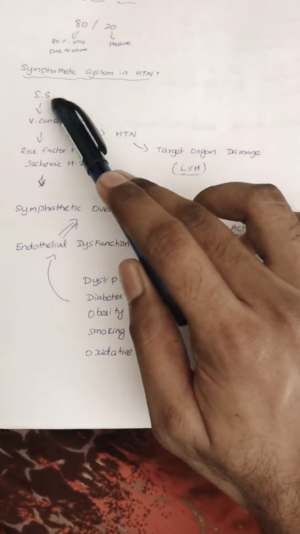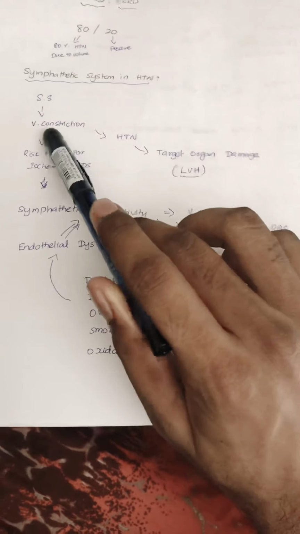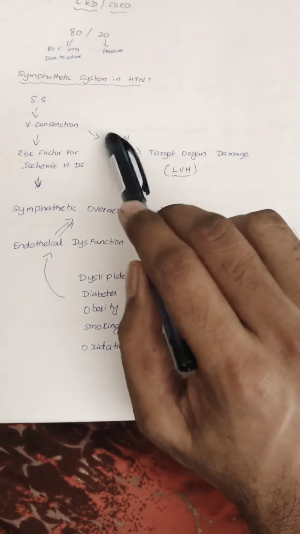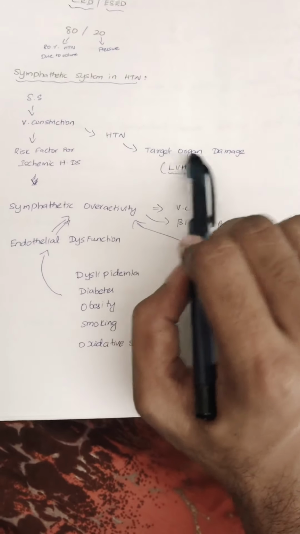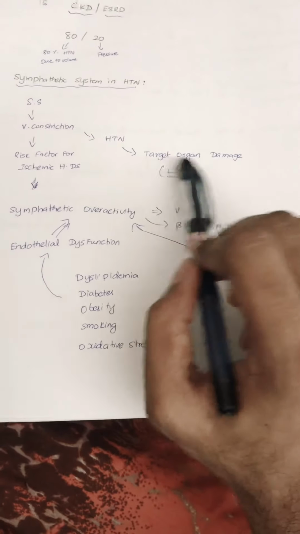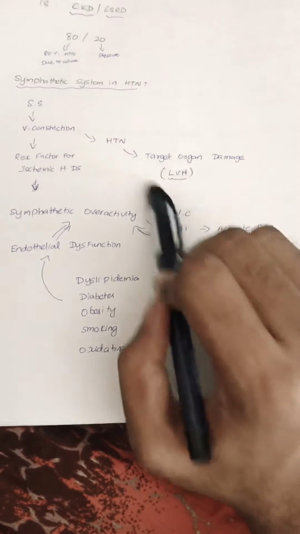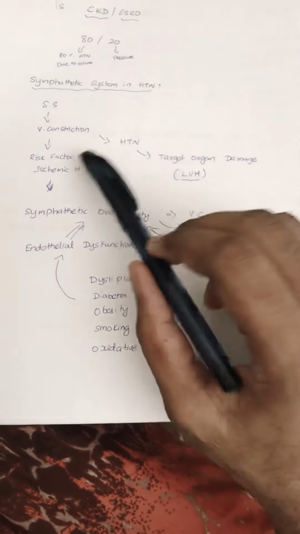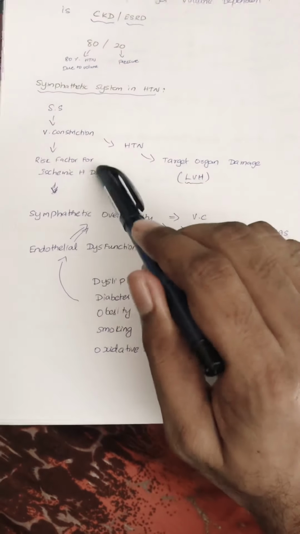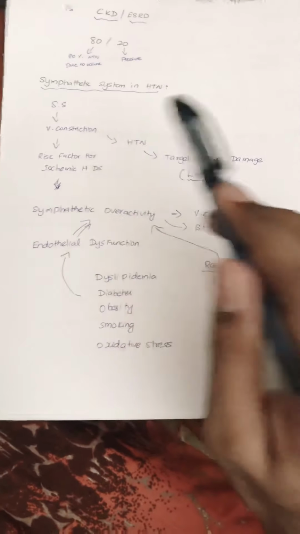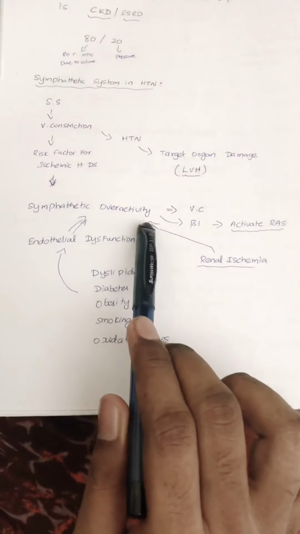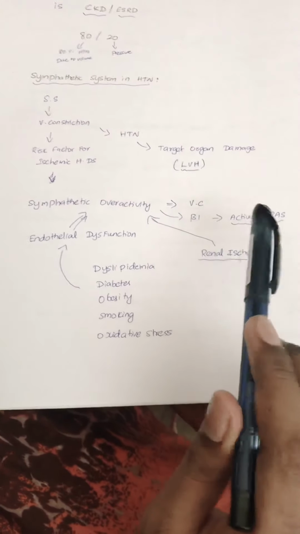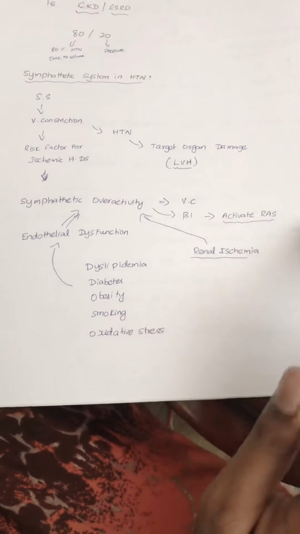Sympathetic system overactivity causes vasoconstriction. It may cause hypertension. The hypertension further leads to target organ damage. As we concern the heart, target organ damage will be left ventricular hypertrophy. It may also be a risk factor for ischemic heart disease. So sympathetic overactivity causes vasoconstriction through the beta 1 receptor. It also activates the RAS system.